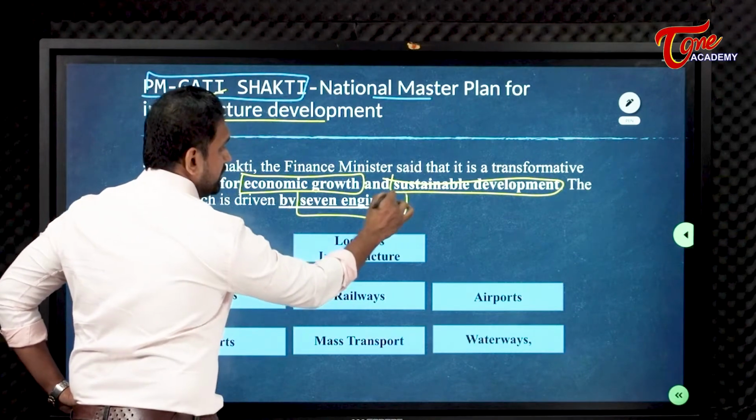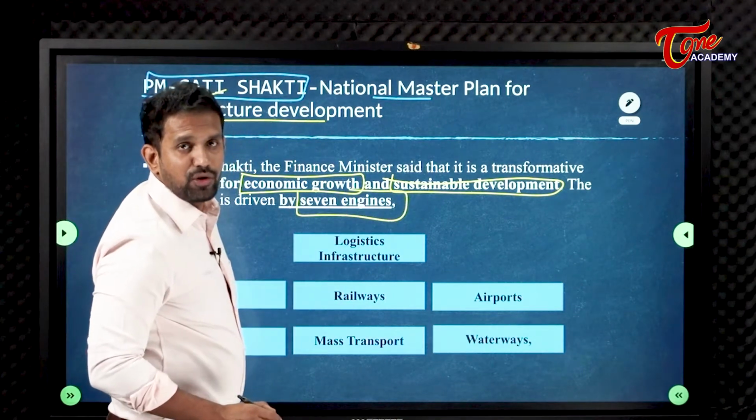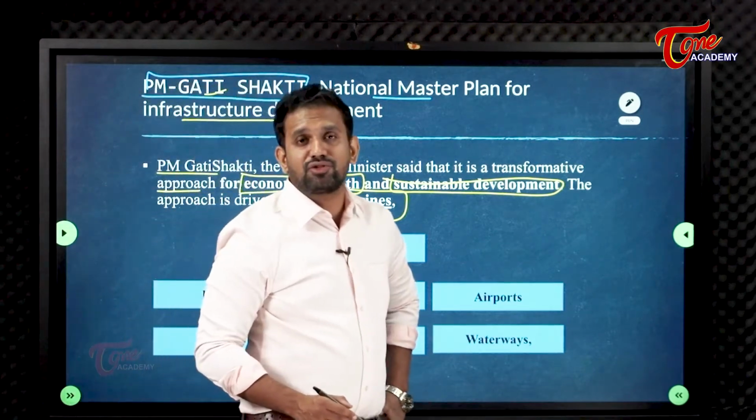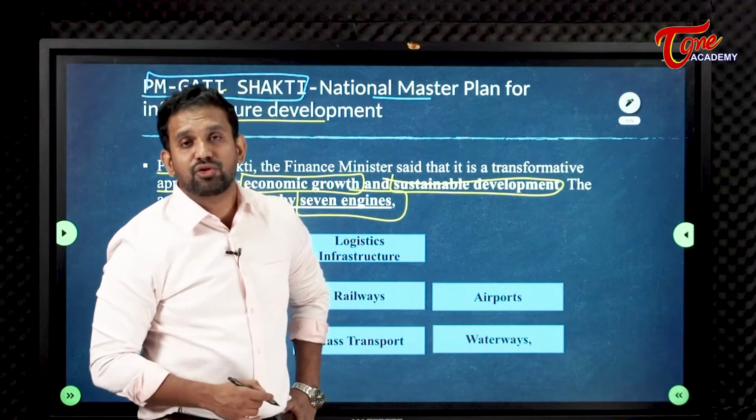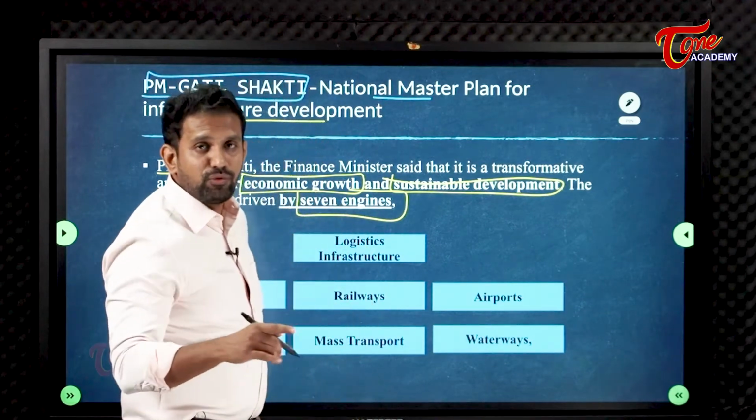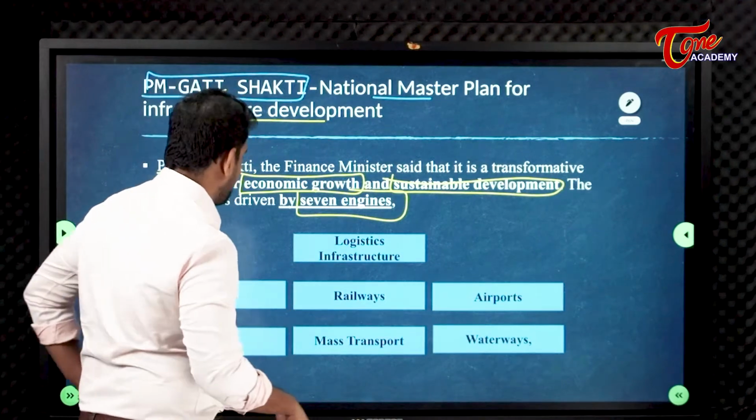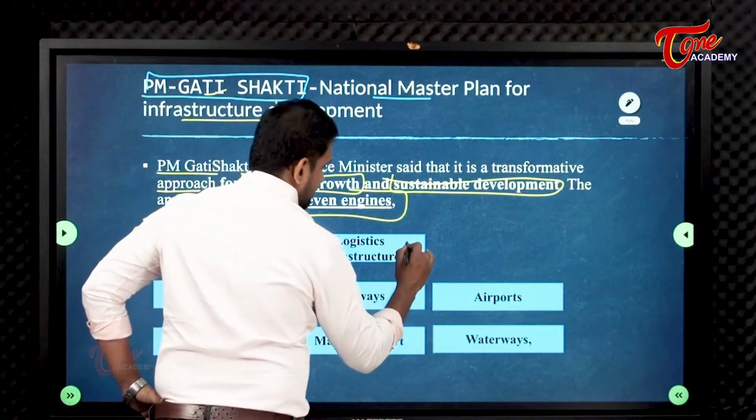7 engines. This is going to be in your examination for sure. 7 engines. Which one of the following are important engines or the pillars of PM-GATI Shakti program? Like that they may ask you in the examination. So 1, 2, 3, 4, then A, 1, 2, B, 2, 3, C, 1, 2, 3, like that they will ask. Logistic infrastructure. This is the first one.